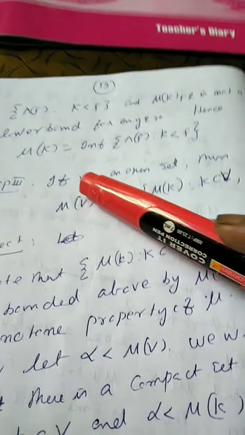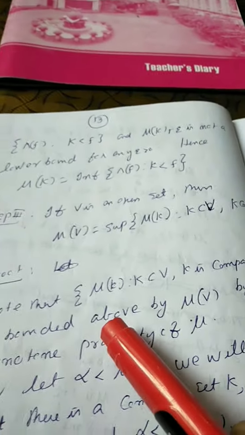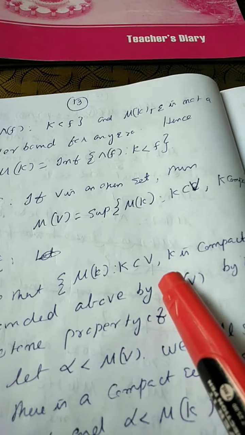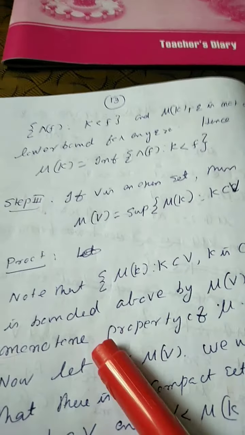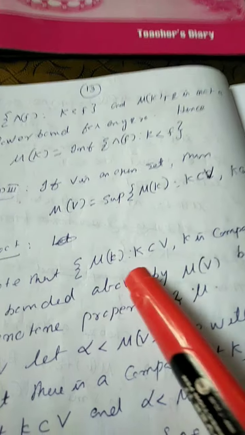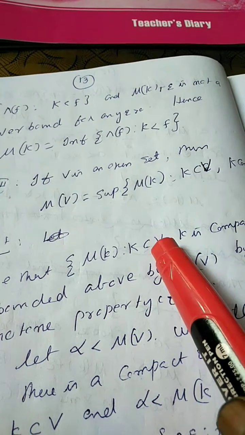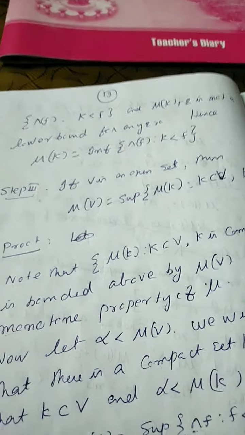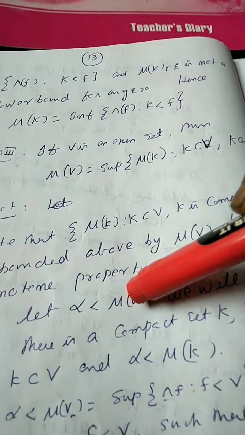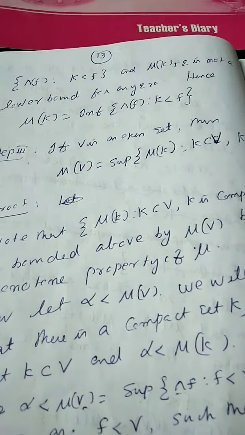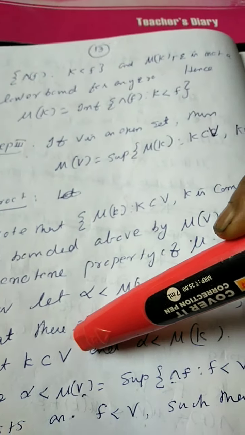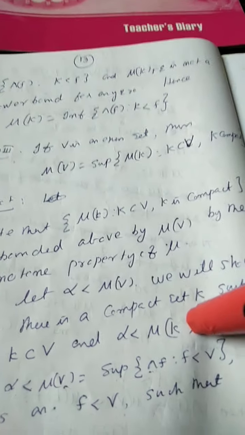Then for the proof of step 3, we have the set of mu of k, k contained in V, k compact, is bounded above by mu of V. This is by the monotone property, that is, k contained in V implies mu of k is less than or equal to mu of V. Now choose an alpha less than mu of V. Then we will show that there is a compact set k such that k is contained in V and alpha is less than mu of k.